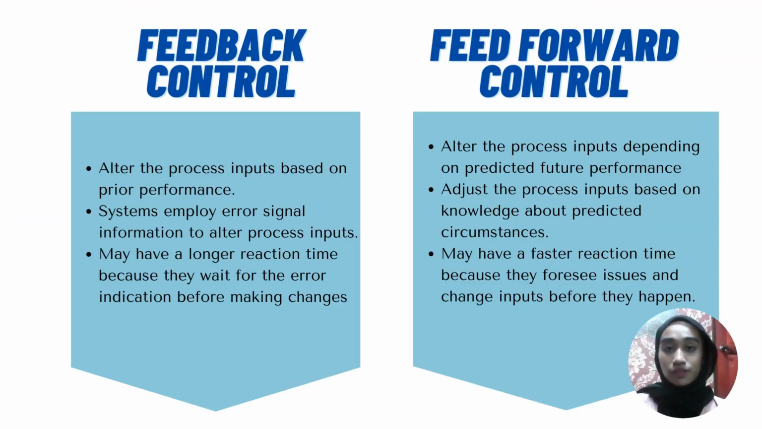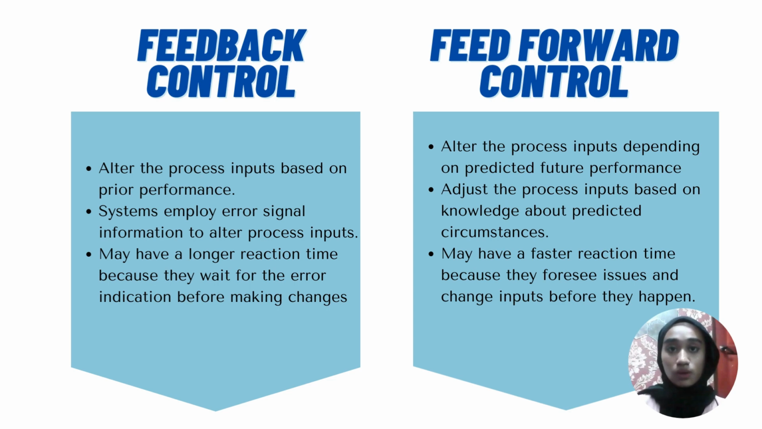Next, I will talk about the differences between feedback control and feed-forward control. The first one is feedback control. It alters the process inputs based on prior performance. It is a system that employs error signal information to alter process inputs, and it may have a longer reaction time because it waits for the error indication before making changes.